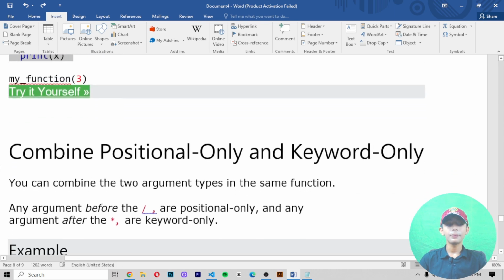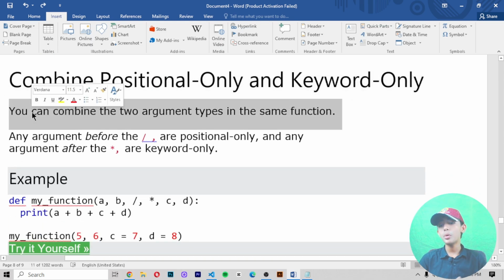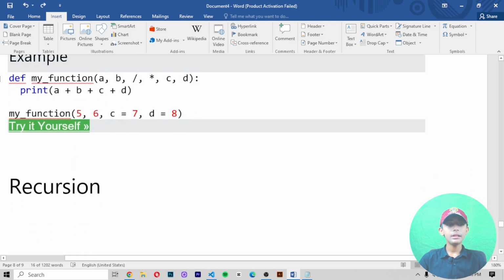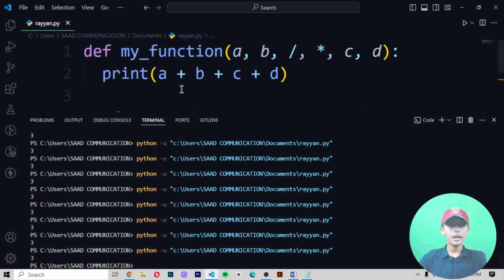In this example, combine positional only and keyword only. You can combine the two argument types in the same function. Any argument before the slash is positional only, and any argument after the star comma is keyword only. Like in this example, and when we copy that, paste that, save it, it should give me 26.